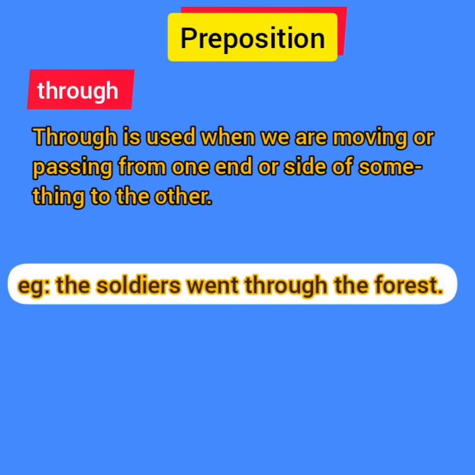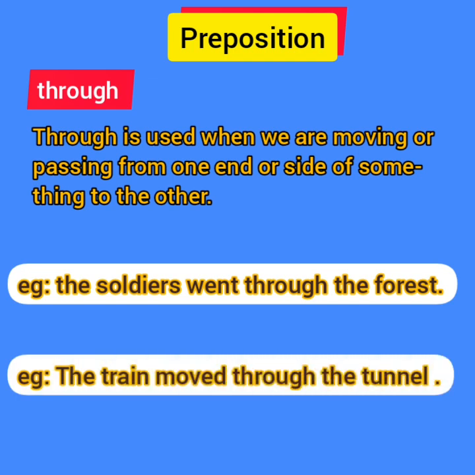The next example is the train moved through the tunnel. That means the train entered the tunnel from one side and came out from the other side. So it passed through the tunnel.